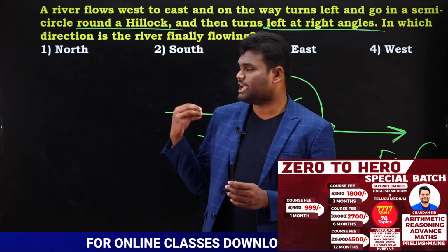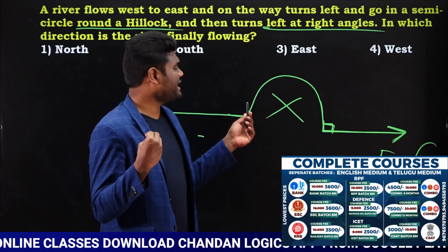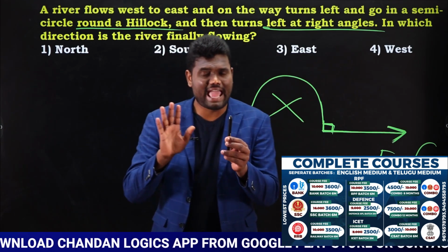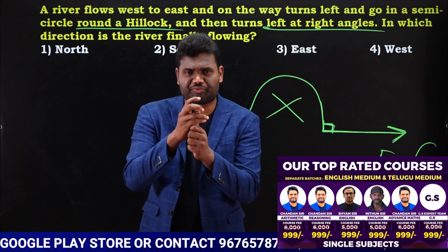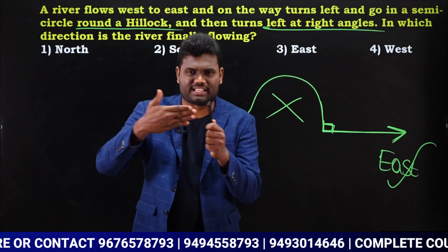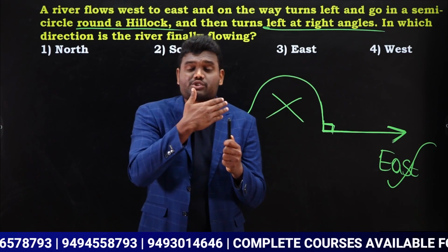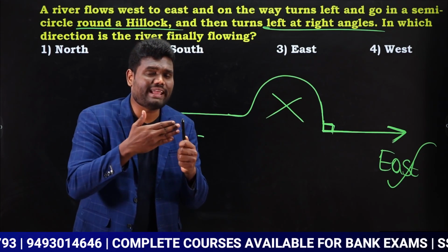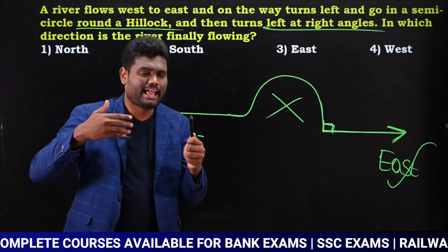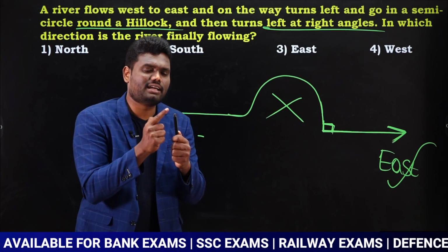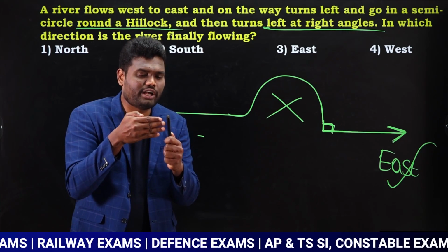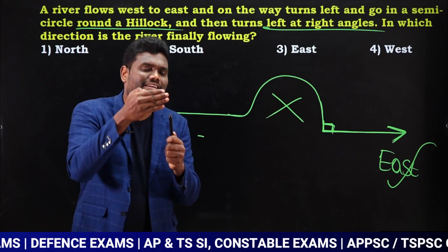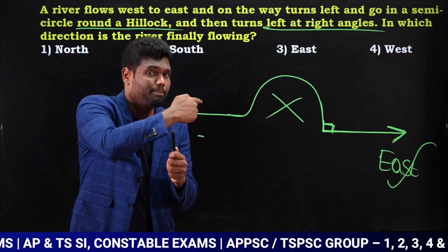Now actually, the question is explained in this way, but truly speaking, what happened is, this is like a hill rock. The river is flowing from west to east. But if you look at the figure, here it is showing the river flowing from west to east, and due to this hill rock, it is traveling in this way, as per this figure.